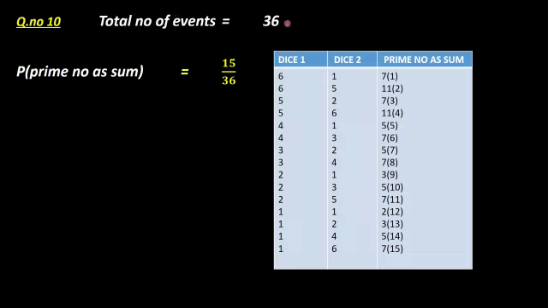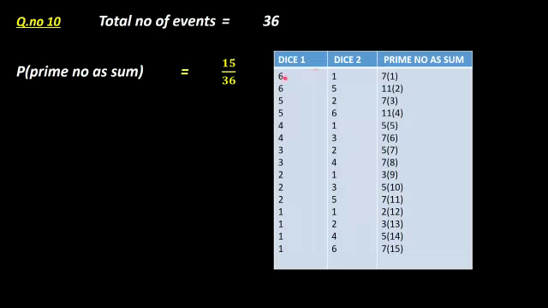Now question number 10. Total number of events, here also 2 dice, 36. Probability of getting a prime number as the sum. If you check, first dice 6 means second dice 1. 6 plus 1 will be 7. So these are all the prime numbers. When you add both the dice, you should get a prime number as the sum. You may get different numbers, but that is not our favorable outcome. Our favorable outcome is only when, with 2 dice, you add and get a prime number.